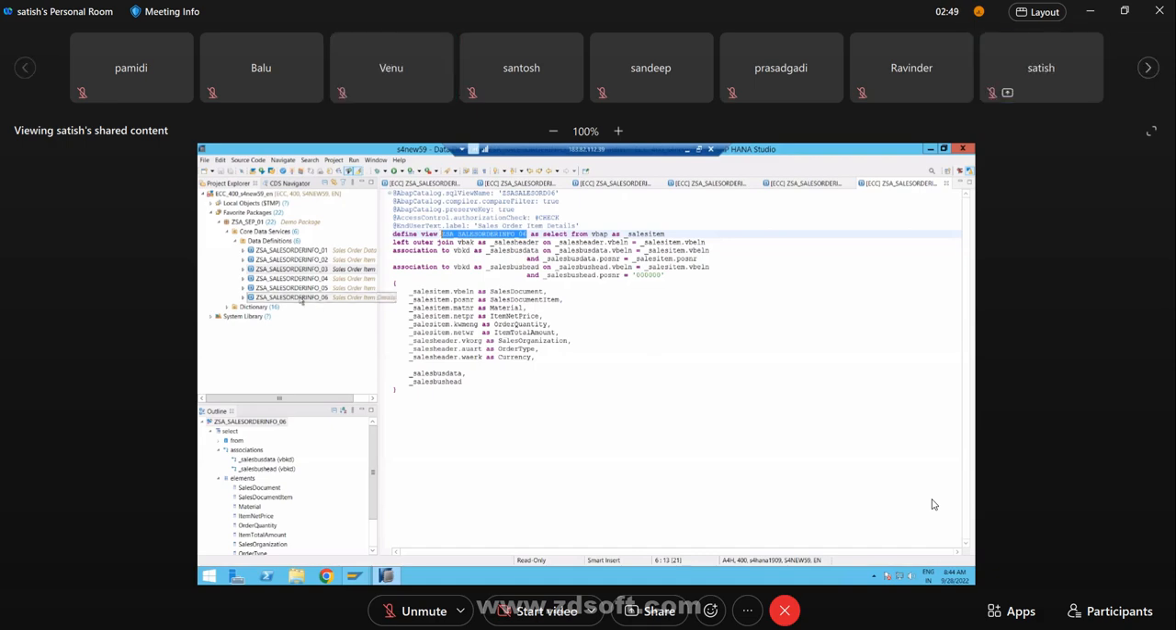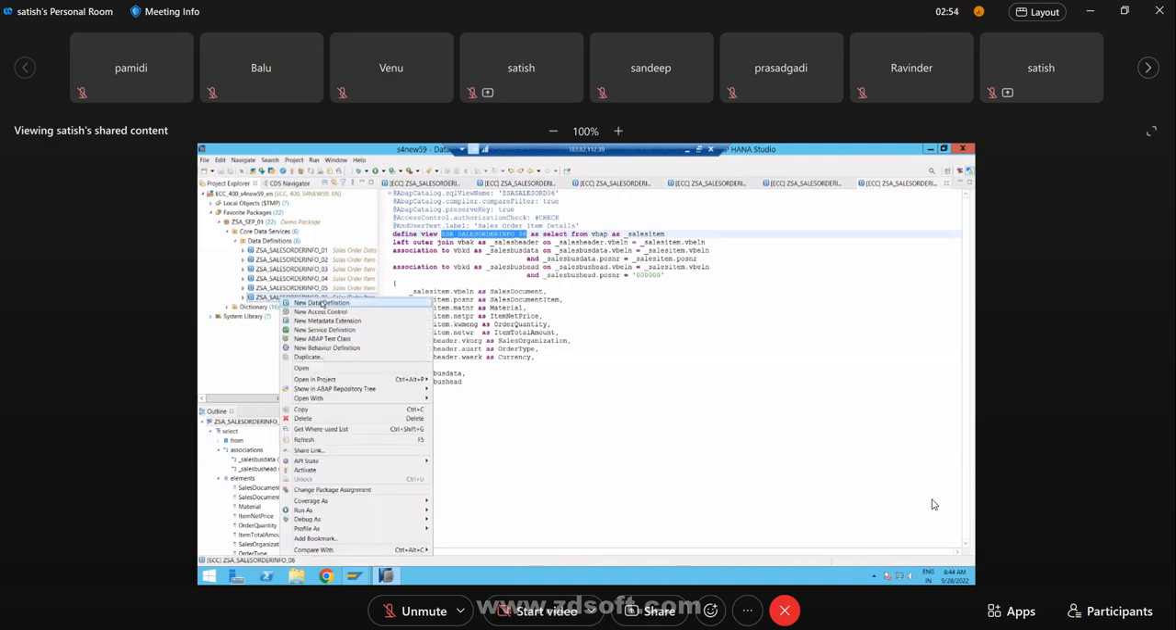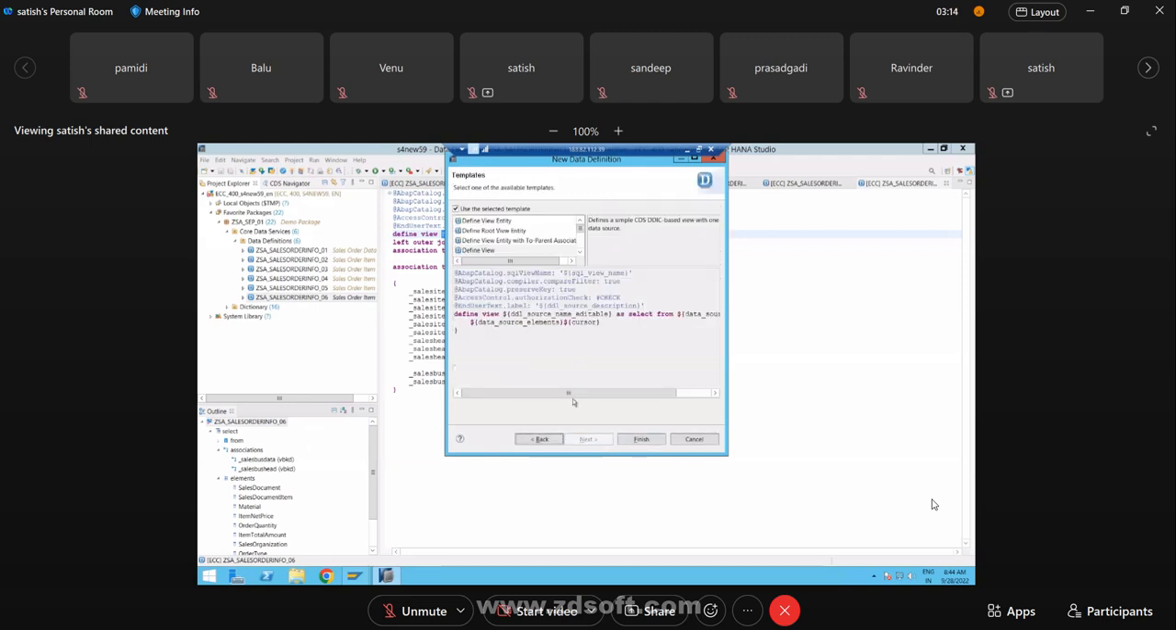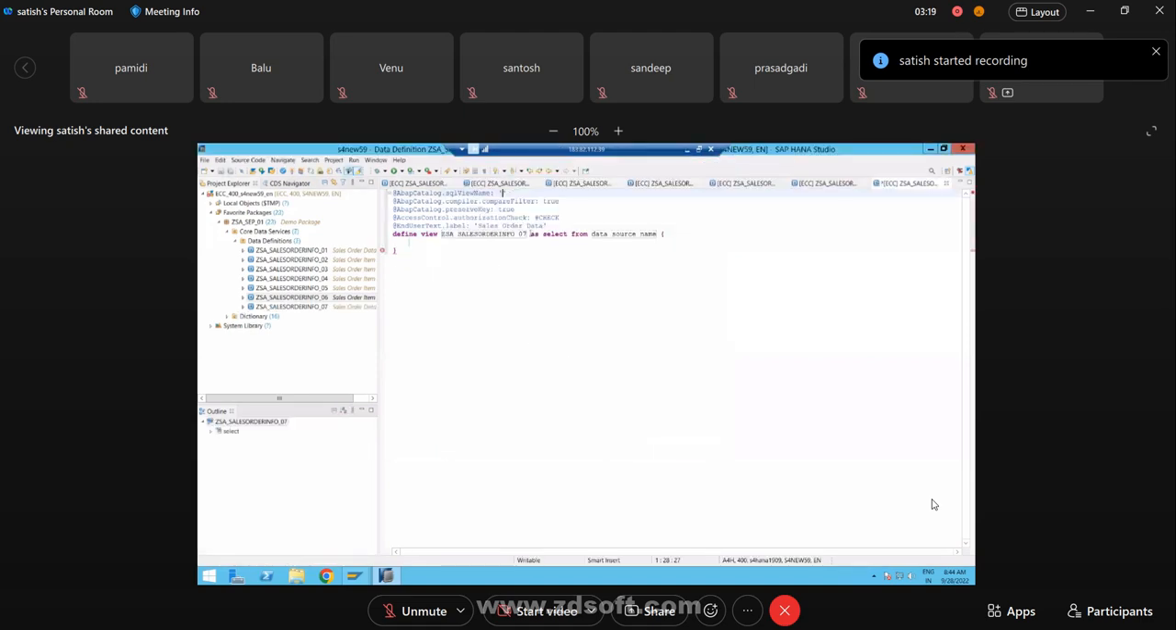Now I'm going to create a new CDS. Simply going to next. I'm not giving any reference. See, if you give a reference, it will copy that data. Define view, fine. Now I need to give the alias name. Sorry, the SQL view name is first.